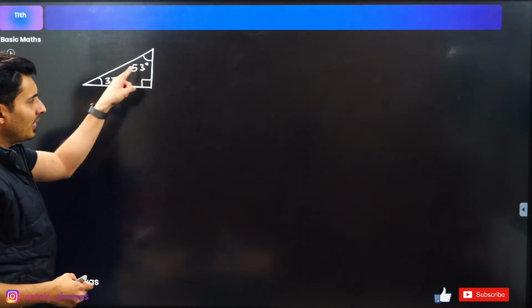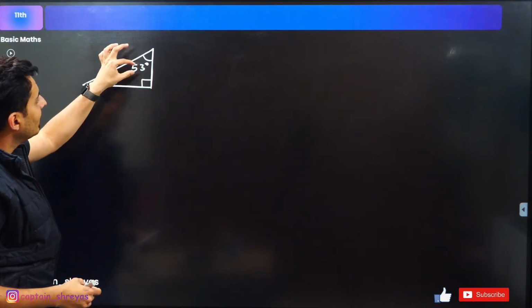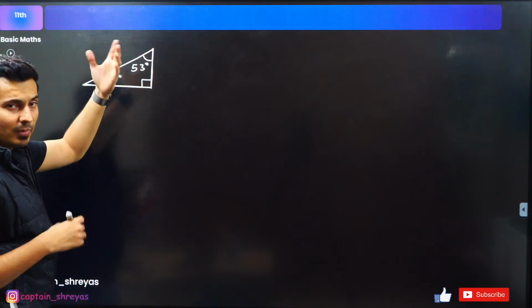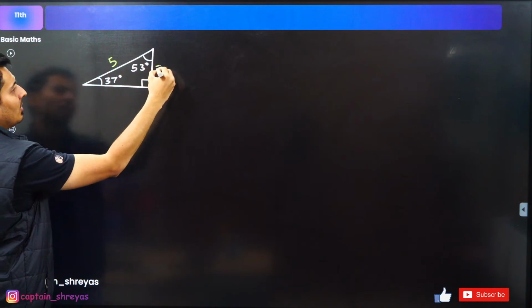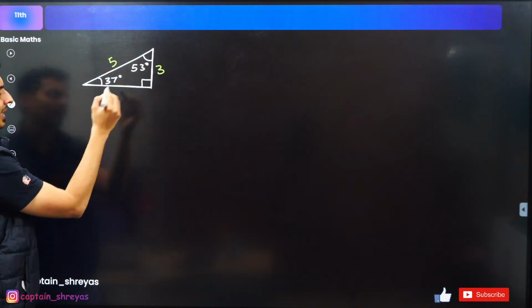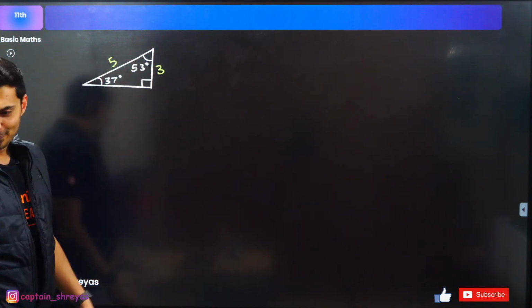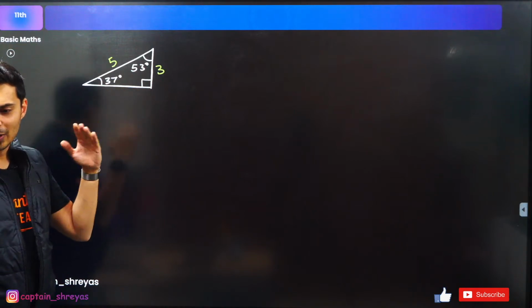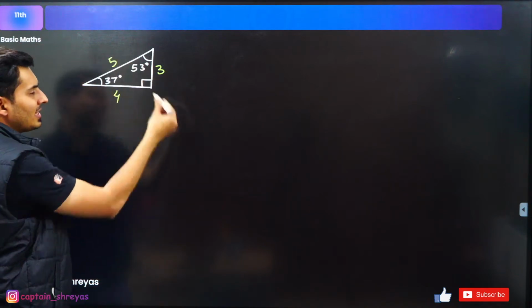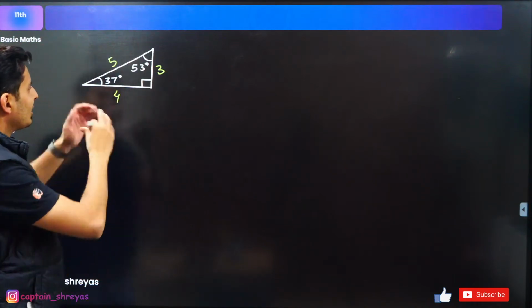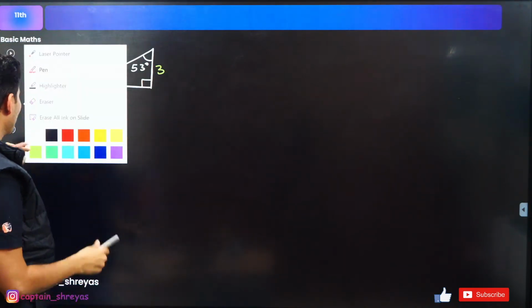Do you see the numbers 5 and 3? Just pick up one digit each, those will become the sides. This will become 5, this will become 3. How much will be the base, guys? Yes, it's a magic triangle. What will be the base? 4. 4 square plus 3 square is 5 square. Pythagoras. Now you get every single thing, whatever you wanted.